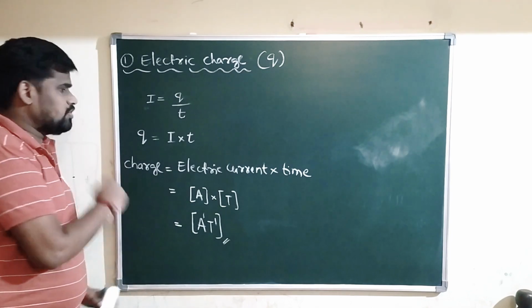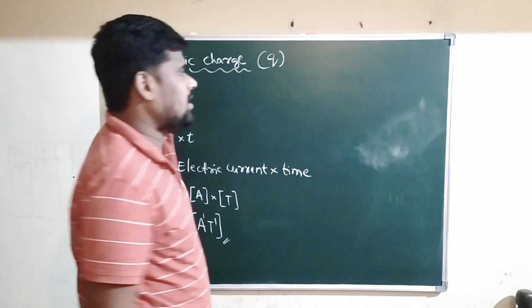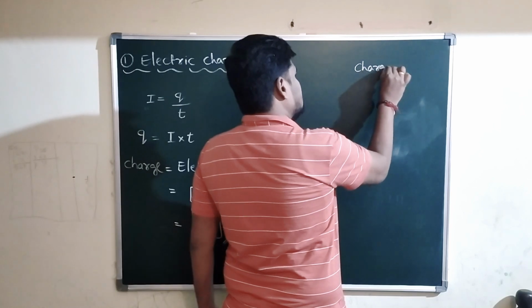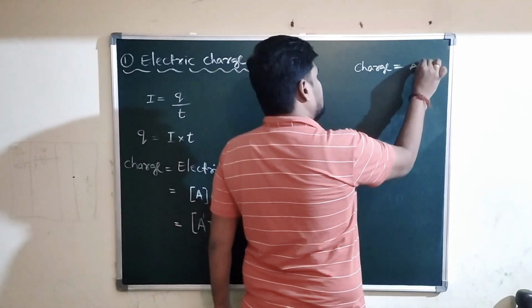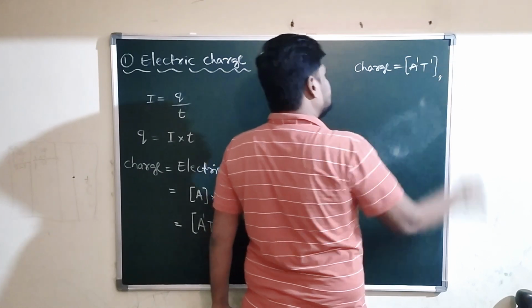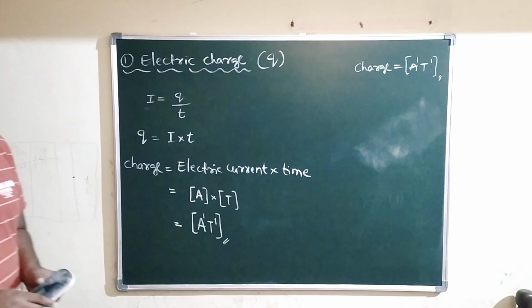This is the dimensional formula for the first physical quantity, that is charge. Charge is given by A to the power 1, T to the power 1. Okay, this is the dimensional formula for electric charge. Note down.